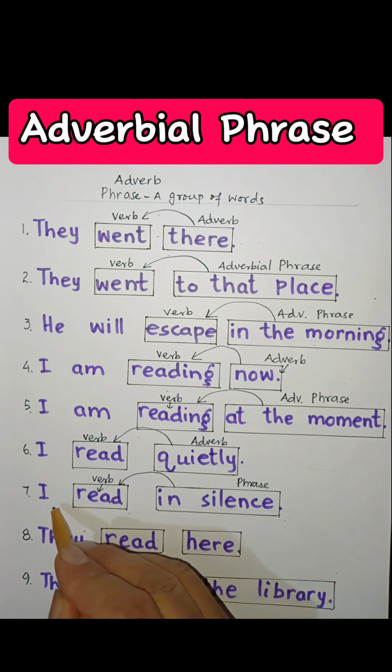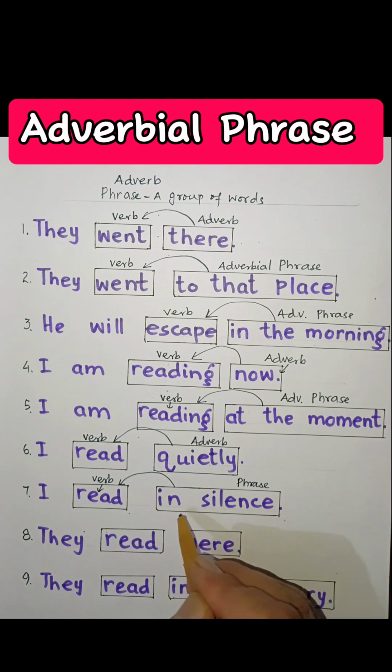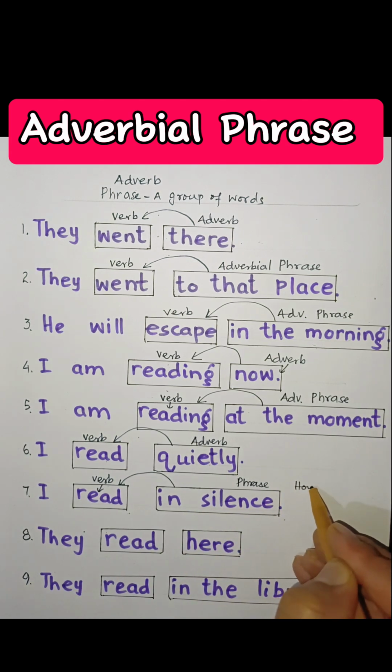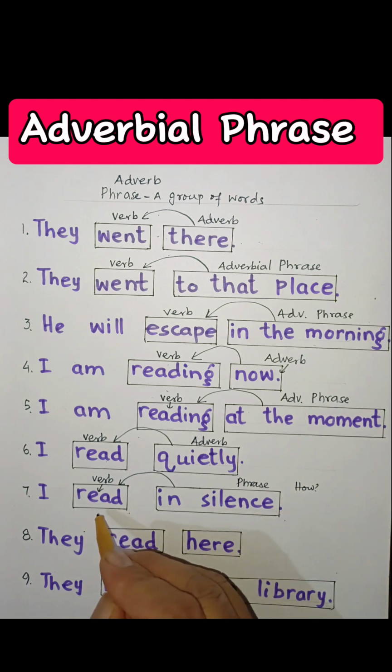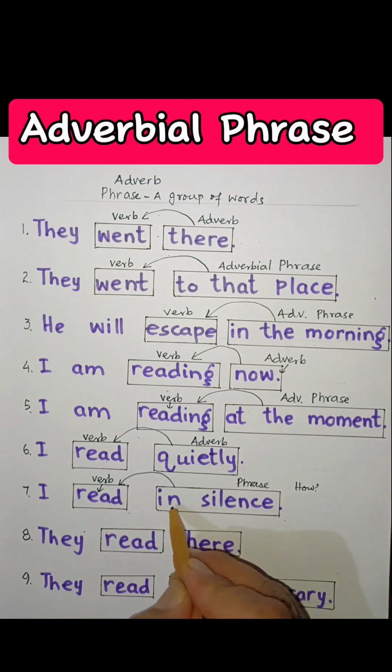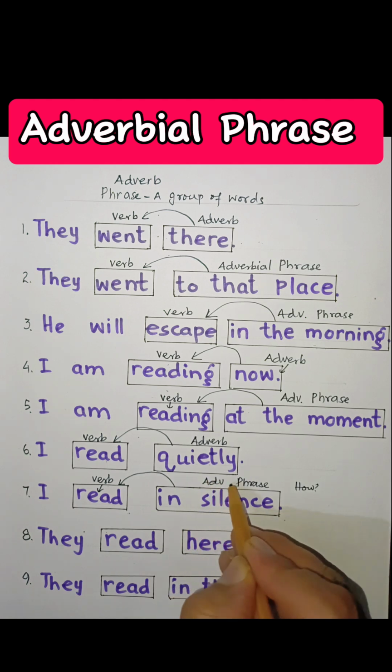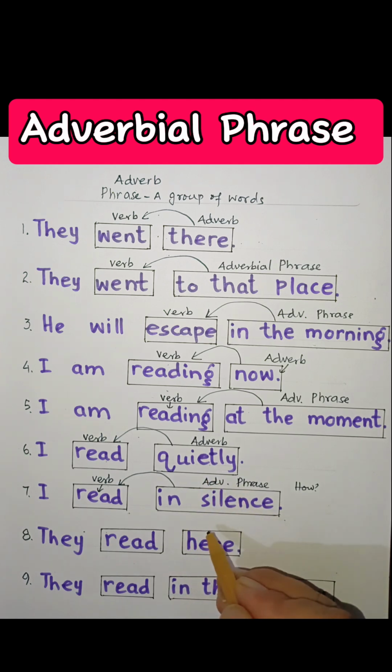Where is he reading? So he says that I read in silence, meaning how. It is answering not where, rather it answers the word how. How does he read? So he reads in silence. That's why we will say that it is an adverbial phrase, because it functions as an adverb over there.